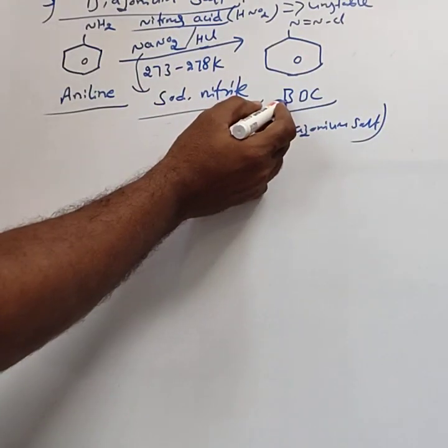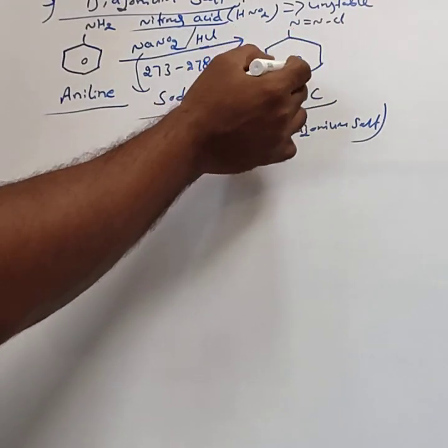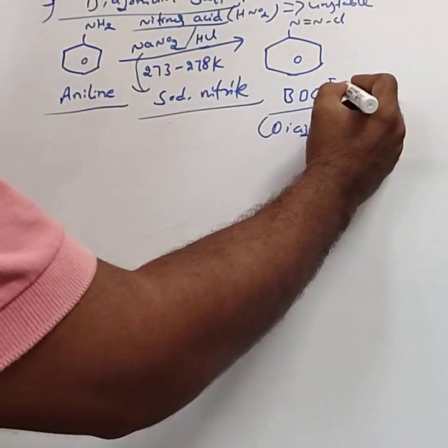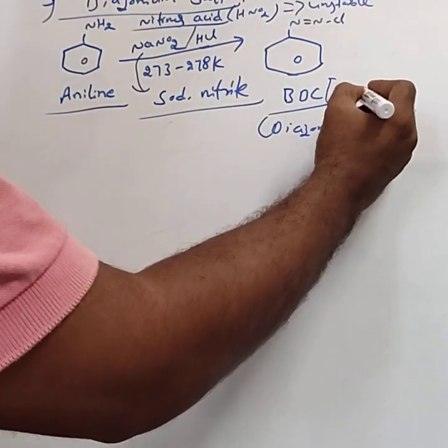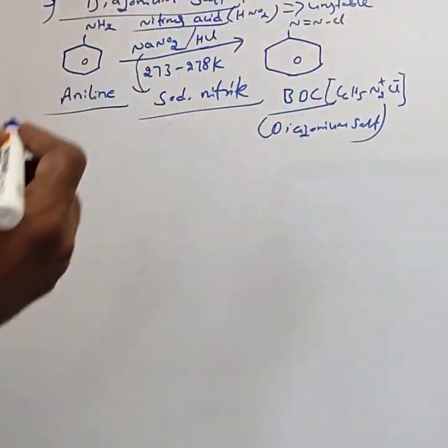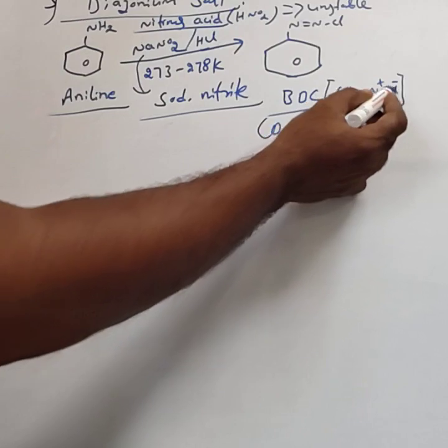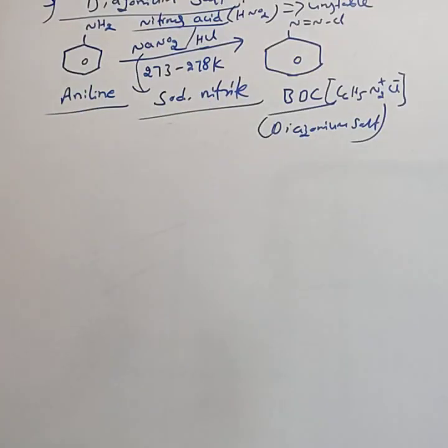The BDC formula is C6H5N2+ Cl-. Any form you can consider. Benzene diazonium chloride, BDC, is formed.